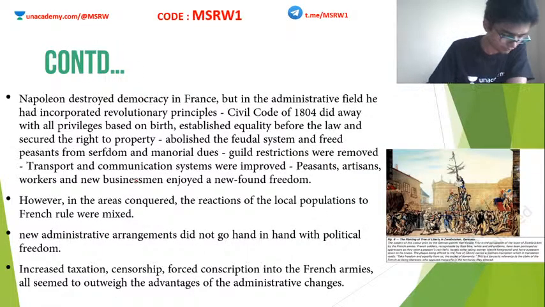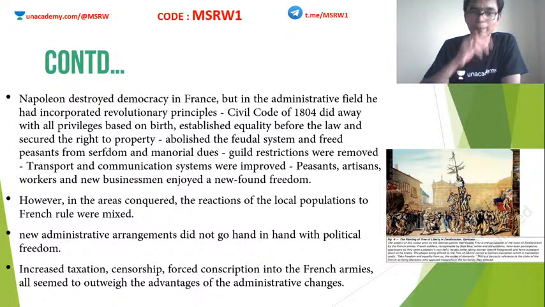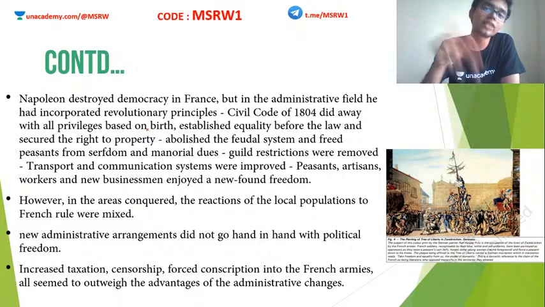Now, Napoleon, as I told you, came to power in France after the French Revolution. But one of the bad things Napoleon did is he destroyed democracy in France. After the end of the French Revolution, some sort of democracy was set up in France. But when Napoleon came to power, he wanted all power to himself. So he destroyed democracy in France. Clear? But he did some good things also.